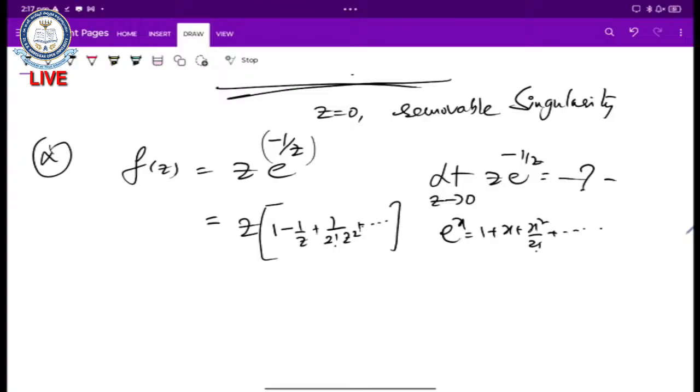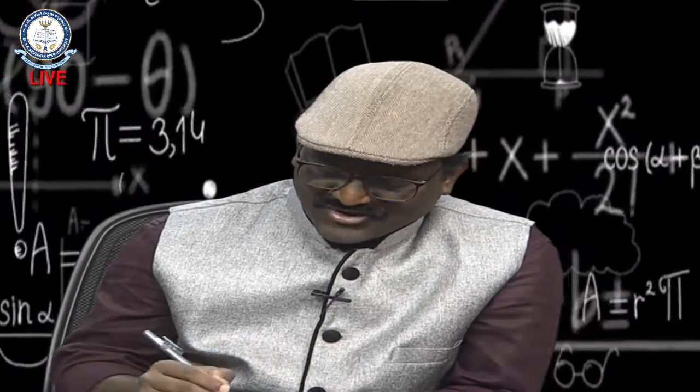This is my expansion. Let us take z inside. z minus 1 plus 1 by 2 factorial z, next term is 1 by 3 factorial z square, and so on. That means z terms are in the denominator.